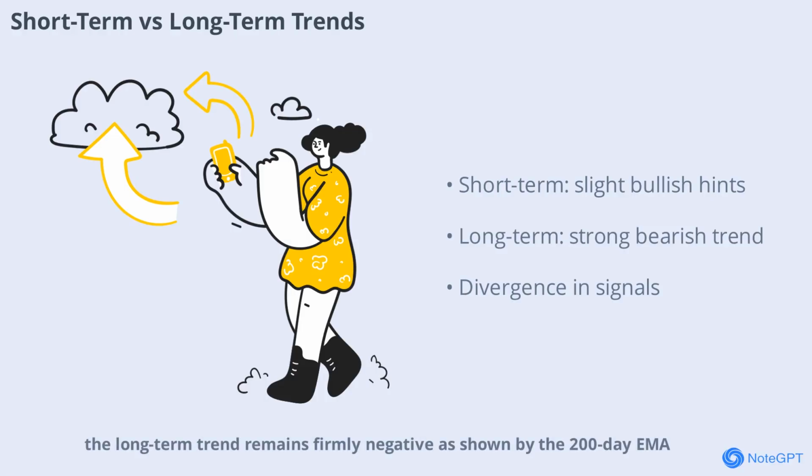negative, as shown by the 200-day EMA. This divergence means that any bullish moves may be short-lived unless confirmed by a sustained shift in sentiment or fundamentals.